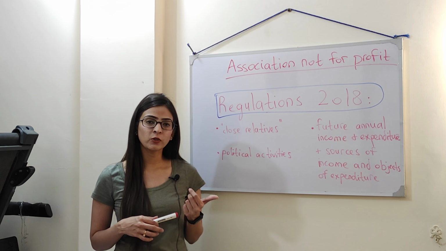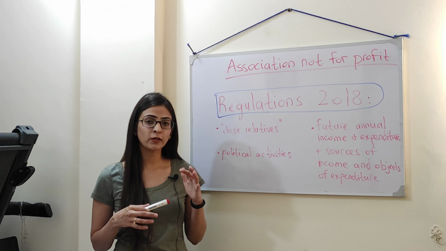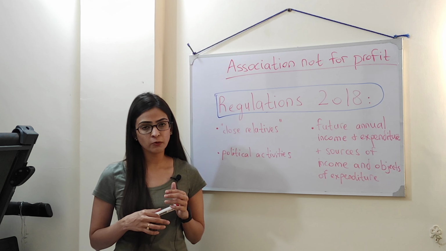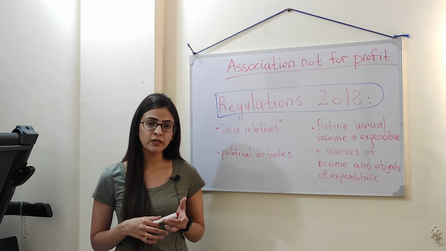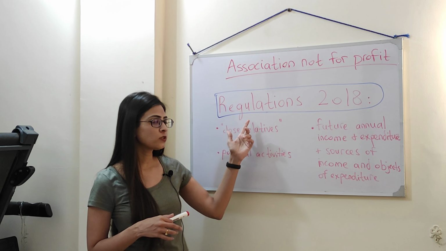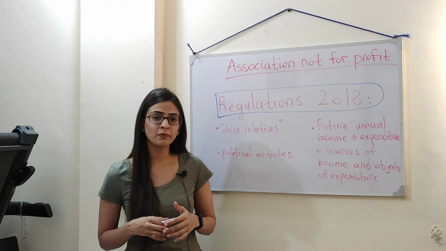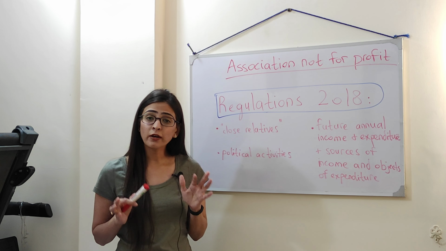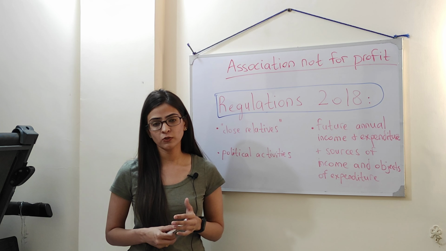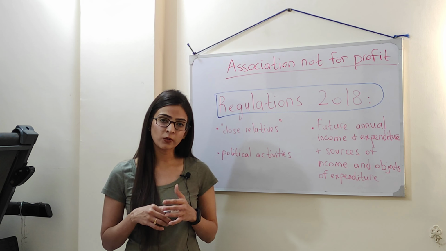However, in that video I mentioned only that it's members who are prohibited from receiving remuneration or salaries. However, there is an extension to that rule, which is again contained in the regulations 2018, and that extension mentions that it's not just members of an association not for profit who are prohibited from receiving remuneration or salaries.